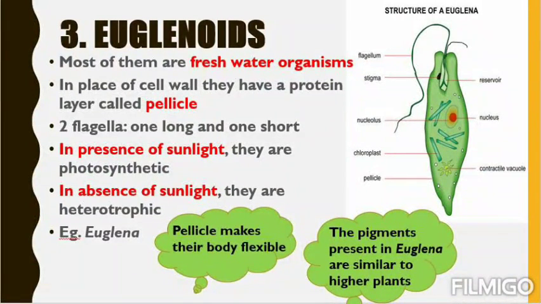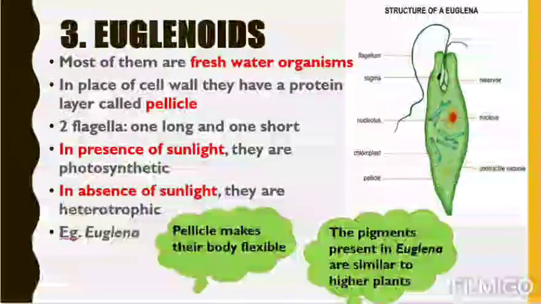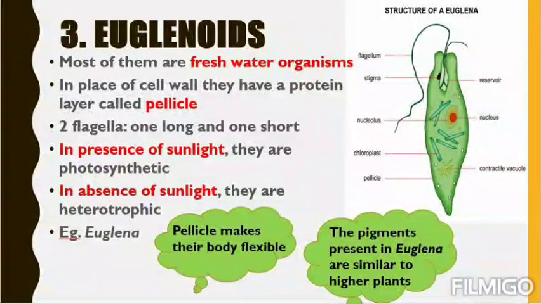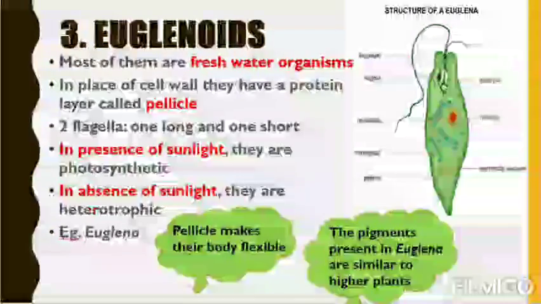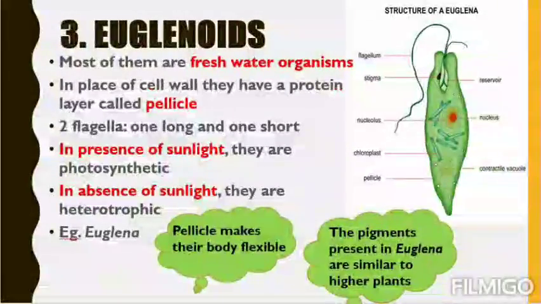You can see in the diagram, there is a very long flagellum and a very short flagellum. In presence of sunlight, they are photosynthetic. In absence of sunlight, they are heterotrophic. So see, they are like magicians. In presence of sunlight, they can trap the sunlight and be photosynthetic, produce energy, produce their own food. But in absence of sunlight, they can switch their nutrition mode into heterotrophic. That means they can be saprophytic. They will depend on dead and decaying organisms for their food.